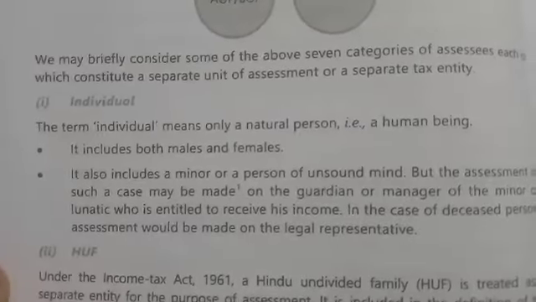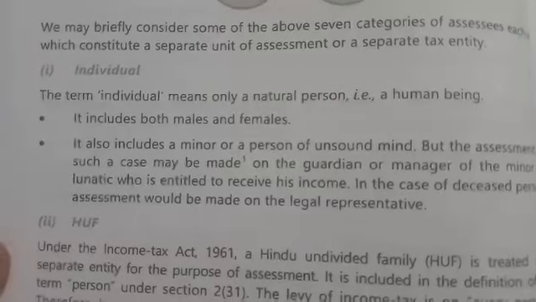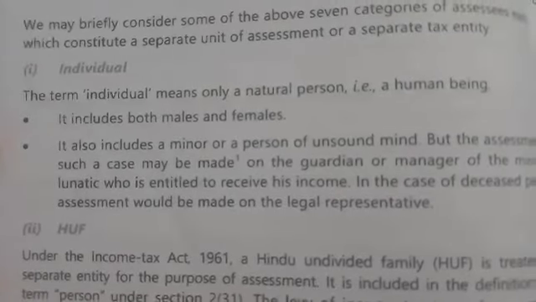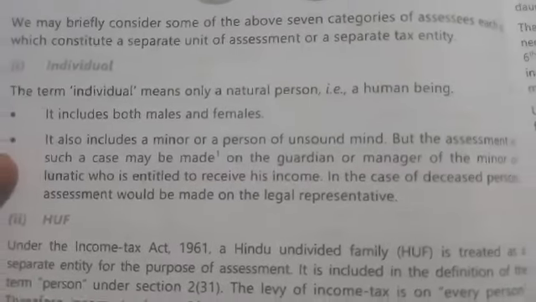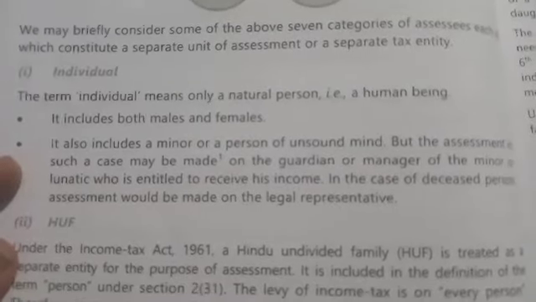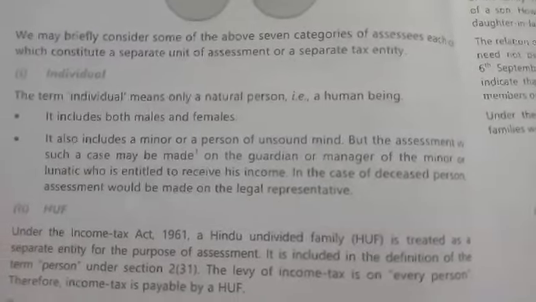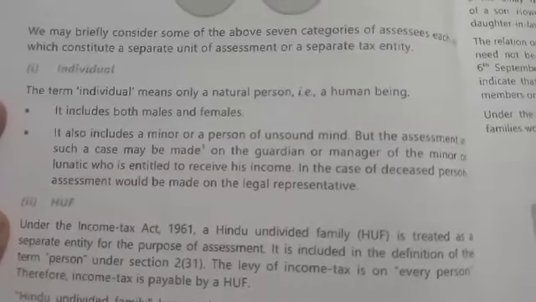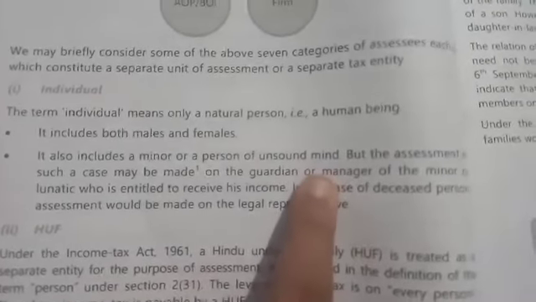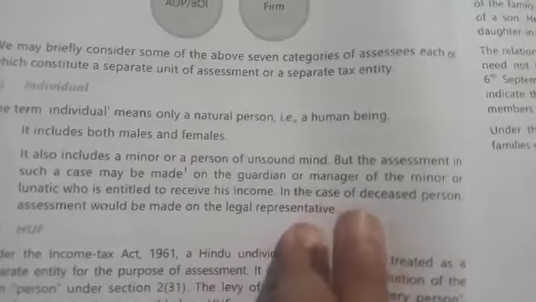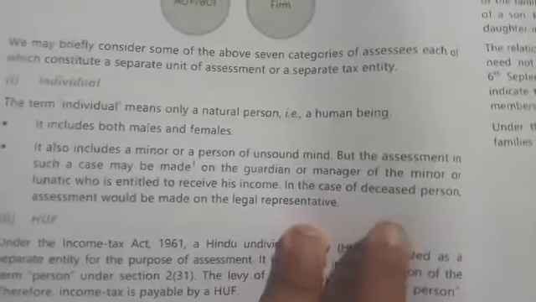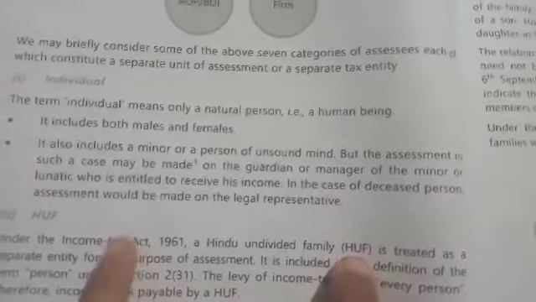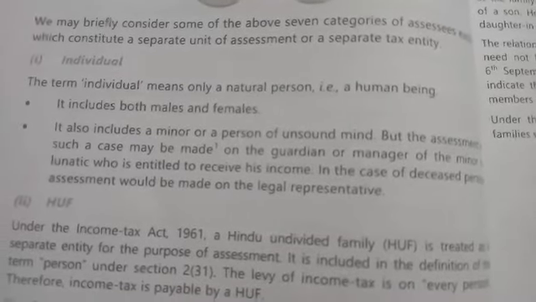Now, individual. Individual means only a natural person, that is, a human being. It includes both male and female. It also includes a minor and a person who is of unsound mind, but the assessment of both will be made on the guardian. In the case of any deceased person, assessment will be made on the legal representatives.